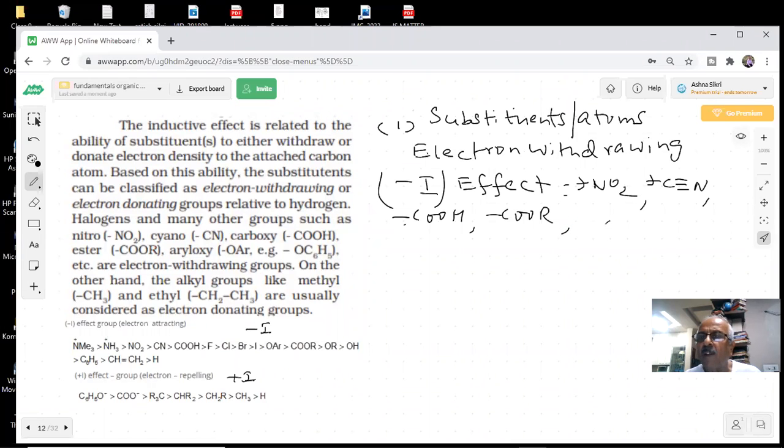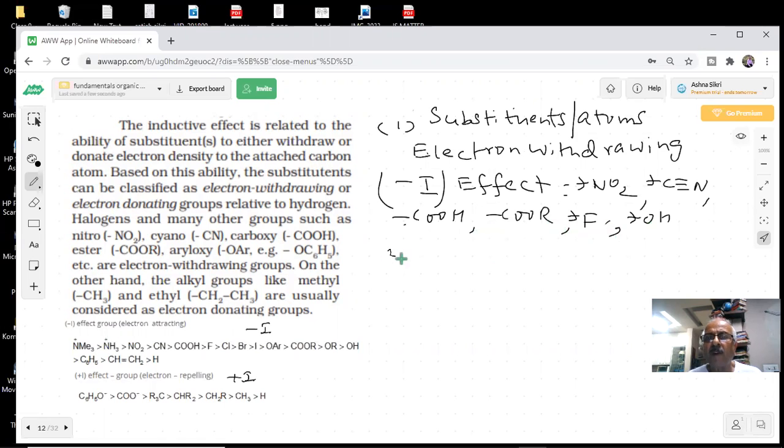Halogens are highly electronegative. They will withdraw the electrons. So these are some of the minus I effect groups, students. Right or wrong? Yes, sir.